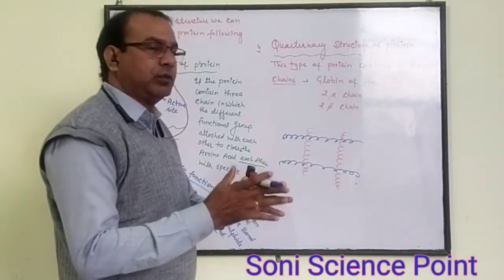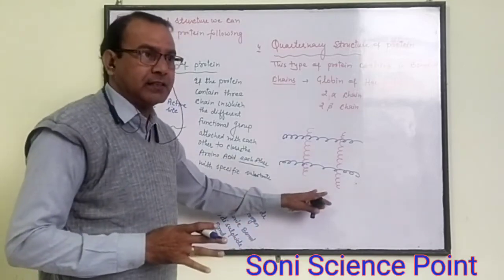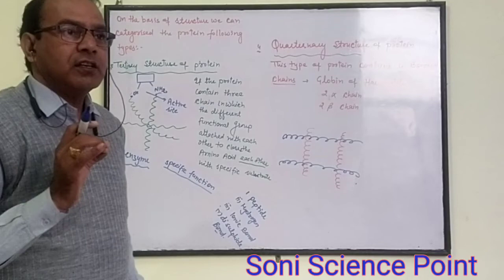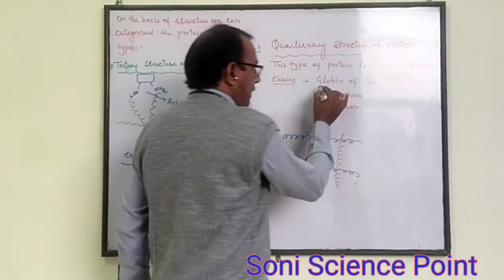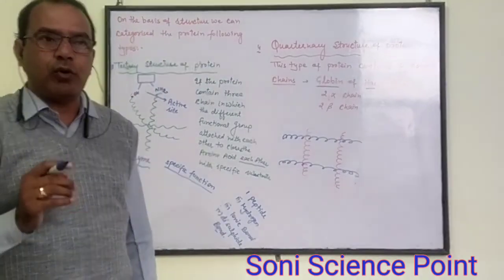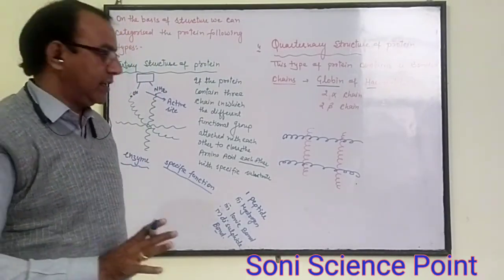All four bonded chains make the structure like this one. That protein is known as the quaternary structure, and it is present in globin, which is part of hemoglobin, because we know that hemoglobin contains two alpha chains and two beta chains.